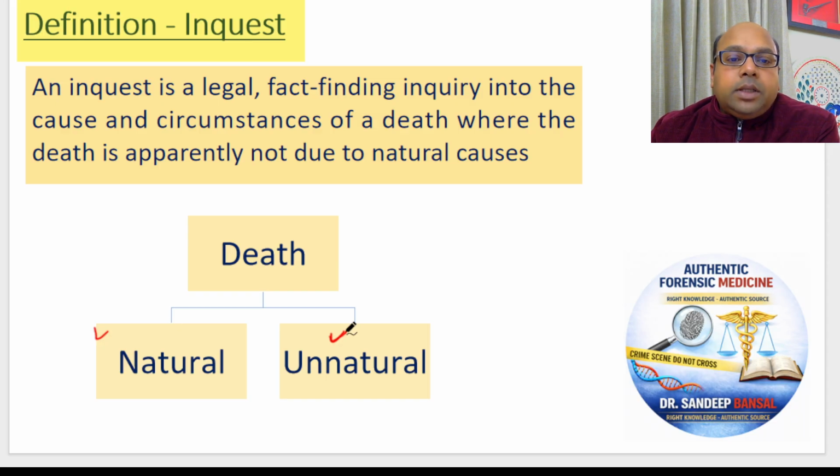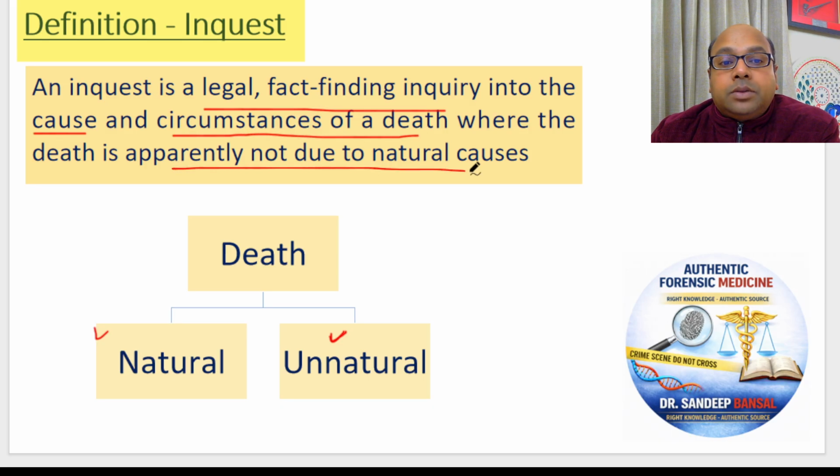So whenever an unnatural death occurs, it needs to be investigated by some legal authority. And which is the legal authority most commonly investigating? It is the police. So it is basically a legal fact-finding inquiry conducted to find the cause of death, and under what circumstances the person died, why the person died, when the death is not due to natural cause. So this is inquest. A definition you should know by heart.